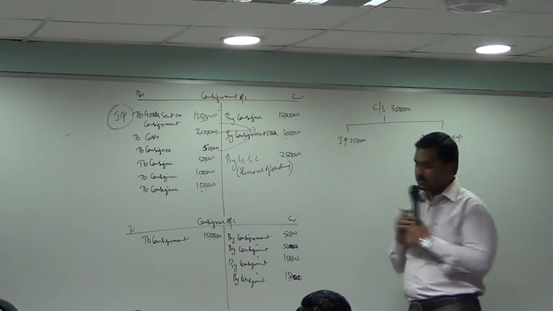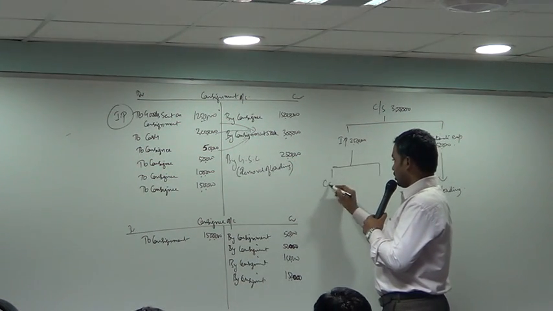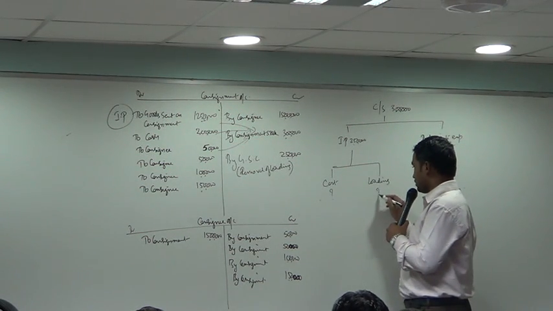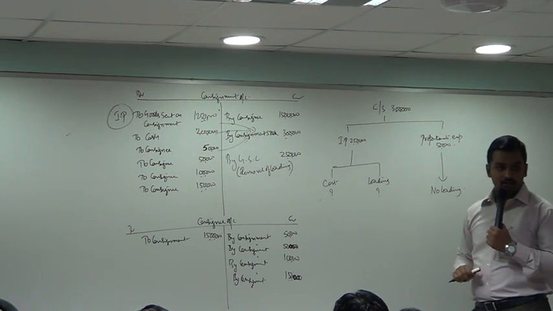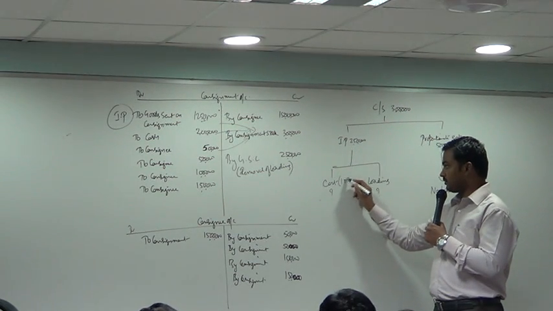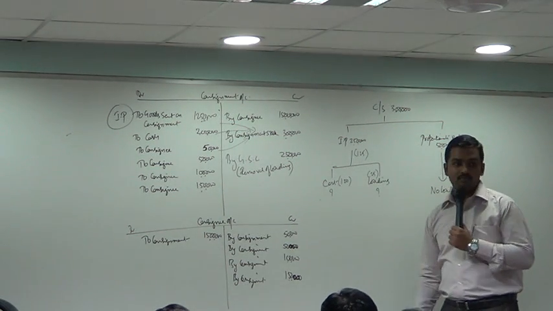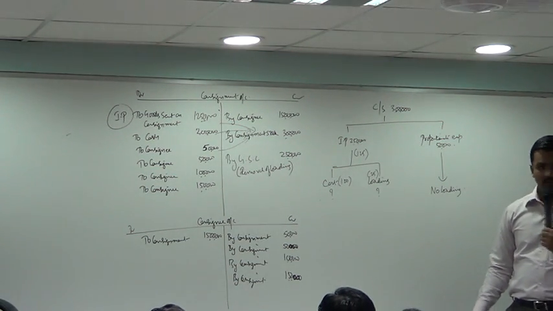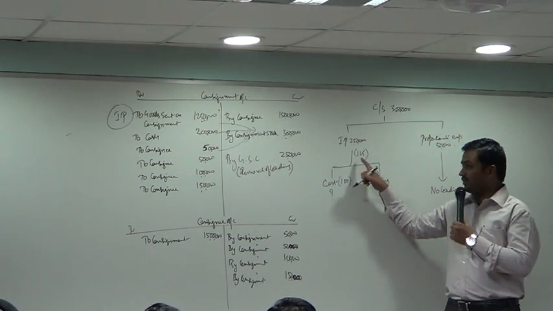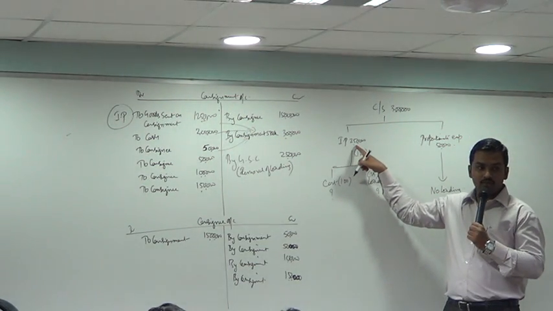Now in this 50,000, there is no loading. But in this you have loading. Cost, loading, question mark, question mark. Is it clear? So for the sake of ease, I will say this is 100, this is 25, this is 125. Correct, no? If cost was 100, loading was 25% on cost. 125 is equal to 2,50,000.